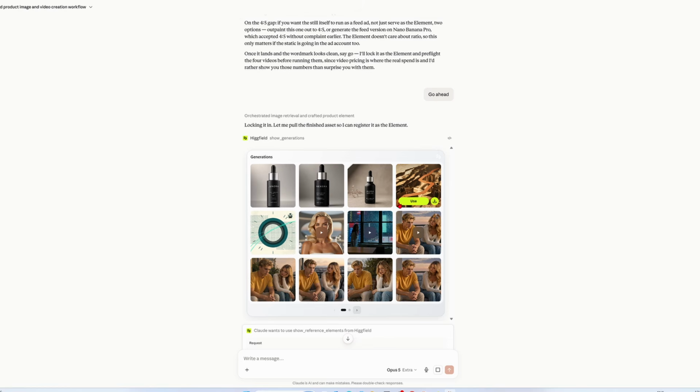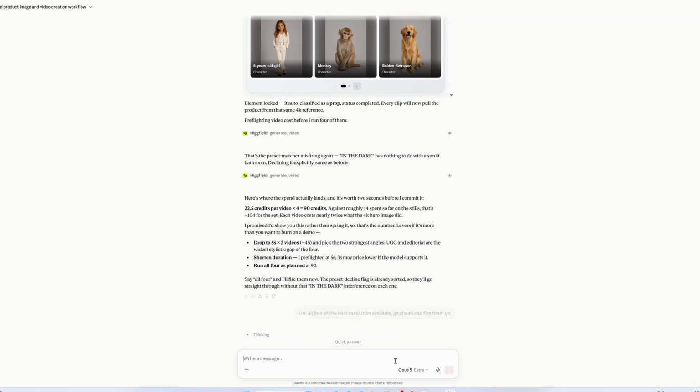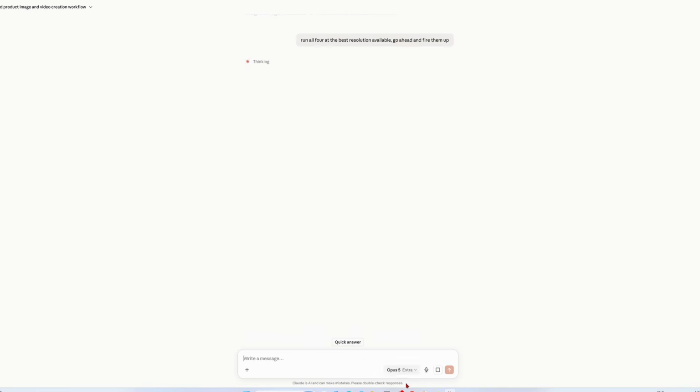It classified it as a prop, status completed. So it worked out on its own that this is a product and tagged it correctly. Now I'll tell it, run all 4 at the best resolution available, go ahead and fire them up.